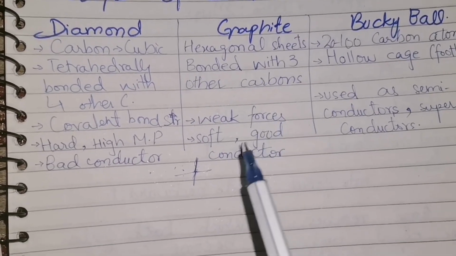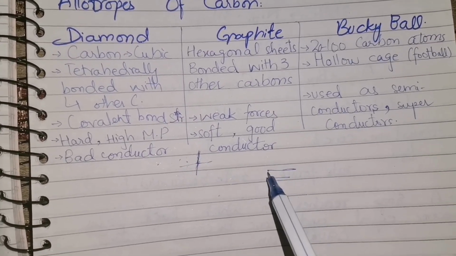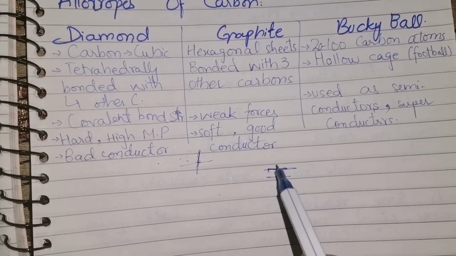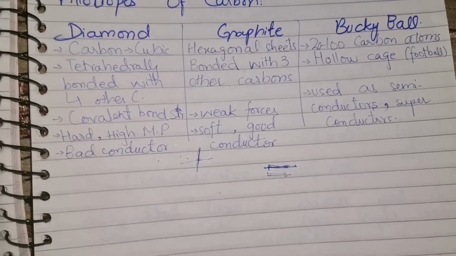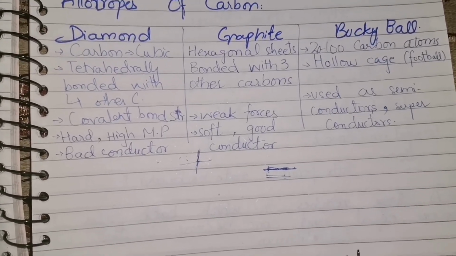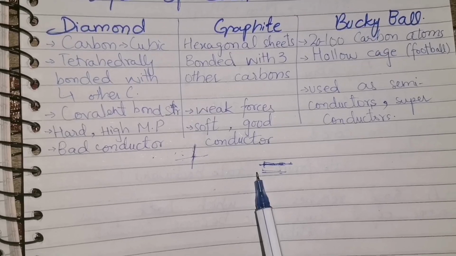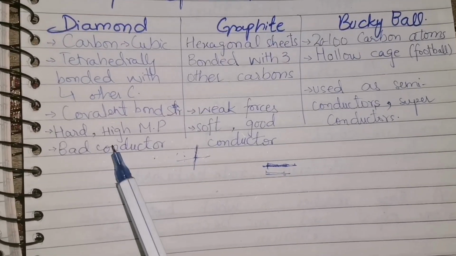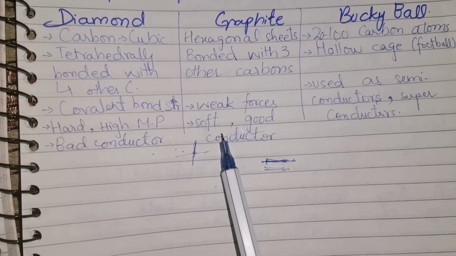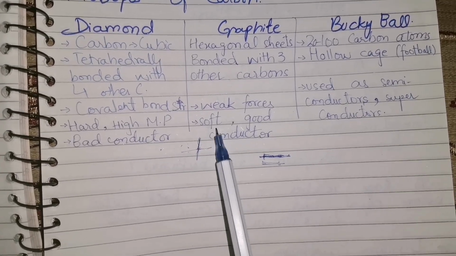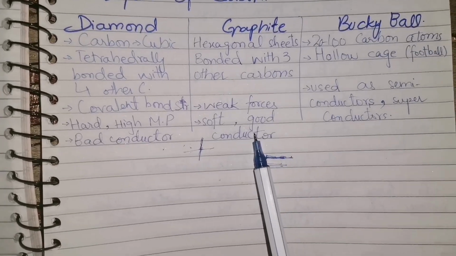In graphite, the carbon is arranged in hexagonal sheets, like this. Each line represents the hexagonal structure, and the sheets are one above the other. Here, each carbon is bonded to three other carbons, whereas in diamond each carbon was bonded to four. In diamond the covalent bond is strong, hence it has strong forces, but in graphite the forces are weak. Diamond is hard and graphite is soft. They have high melting points. Diamond is a bad conductor, but graphite is a good conductor.